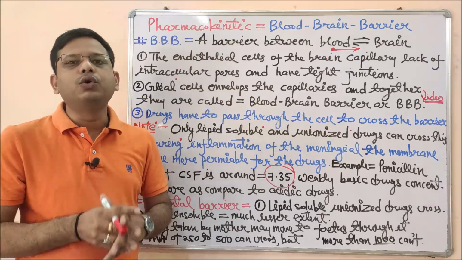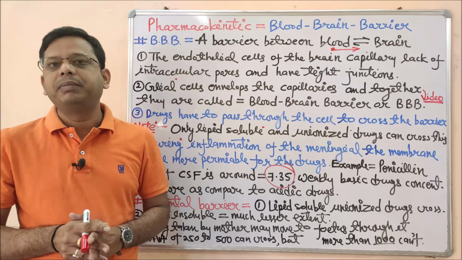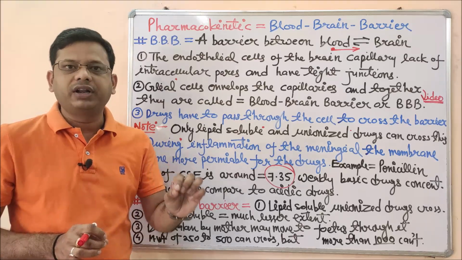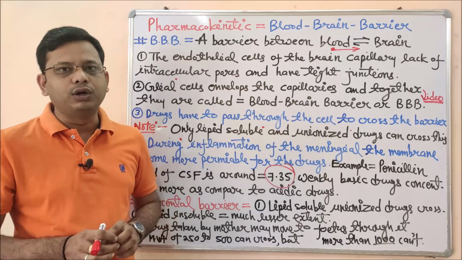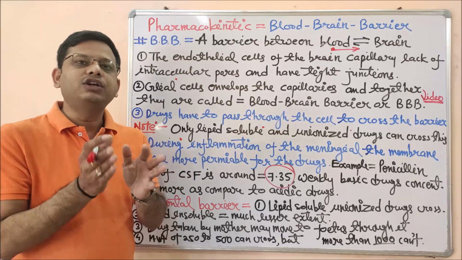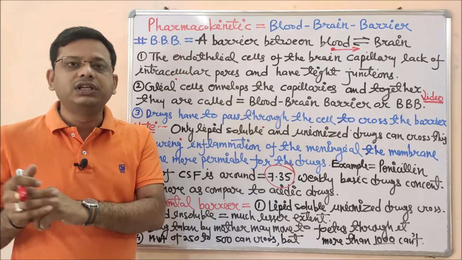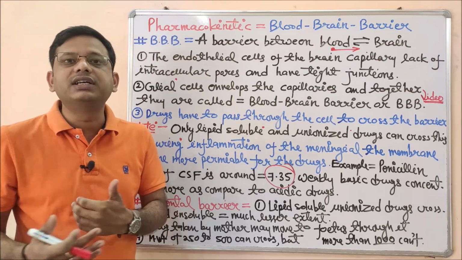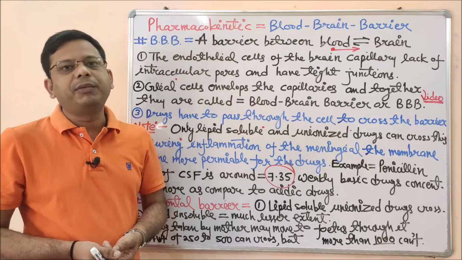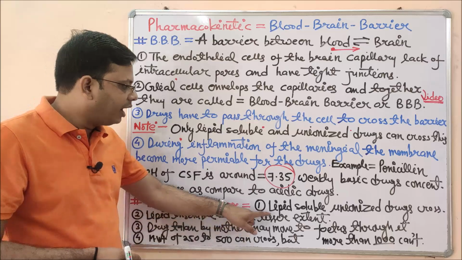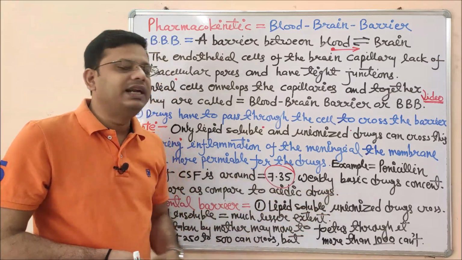Only those drugs that are lipid soluble can cross the blood-placental barrier in most cases, but in a few cases water soluble drugs can also cross. It is a barrier to protect the fetus from the harmful effects of drugs, so that proper development of the child may take place inside the womb. So lipid soluble unionized drugs can cross.